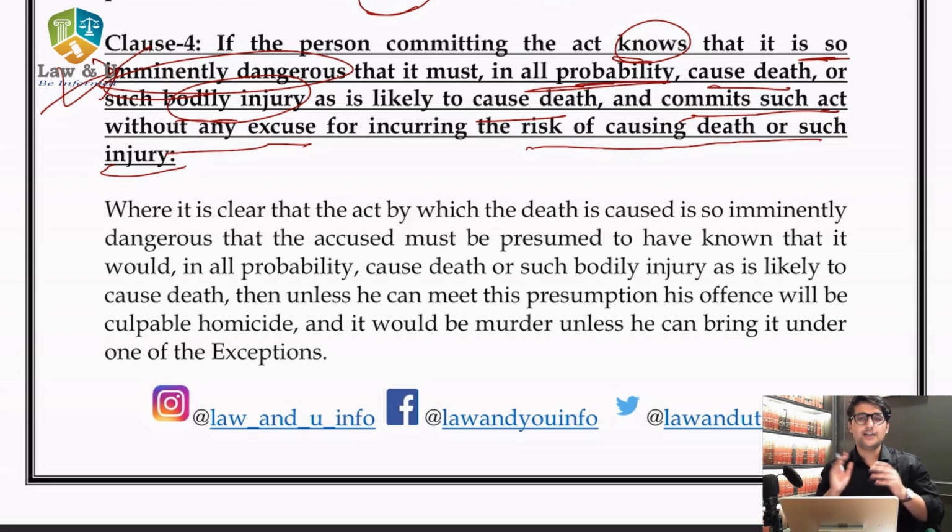For example, there is a market, it is very crowded, it is evening time, and someone takes a tank and directly starts shooting. It is imminently dangerous. It can be presumed, it has to be presumed that that person had knowledge that someone will die from this. Then he will be charged under section 300.